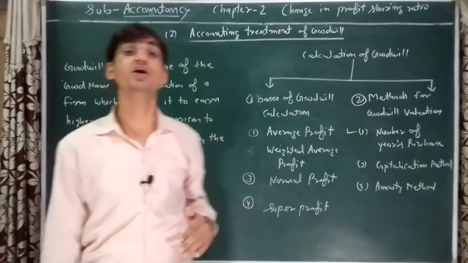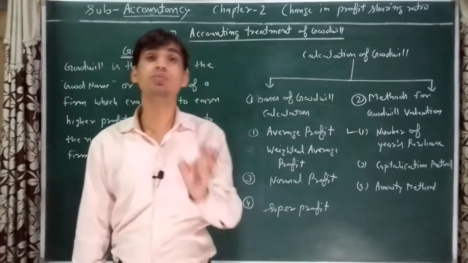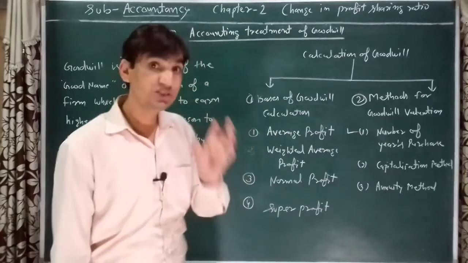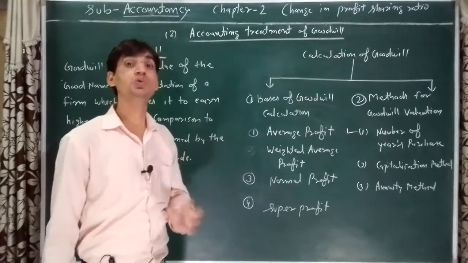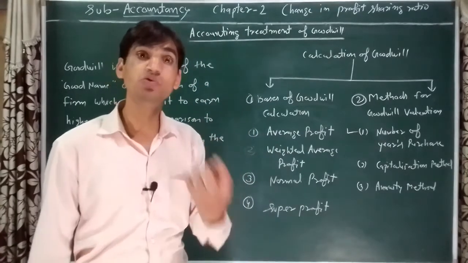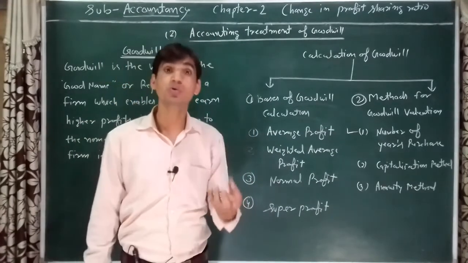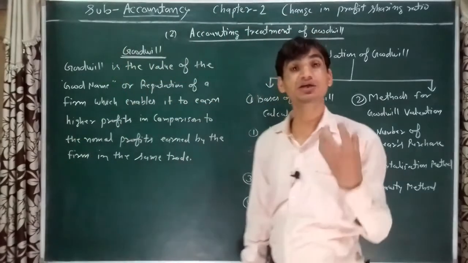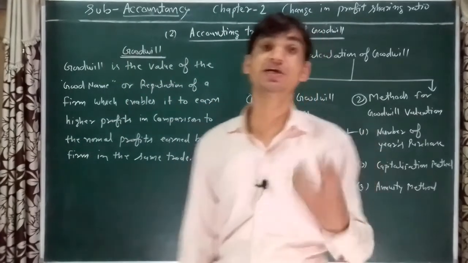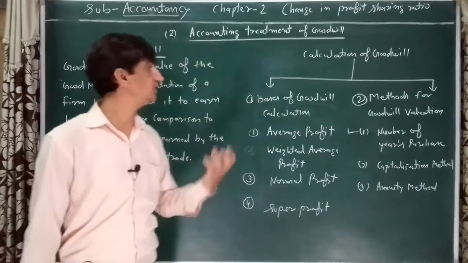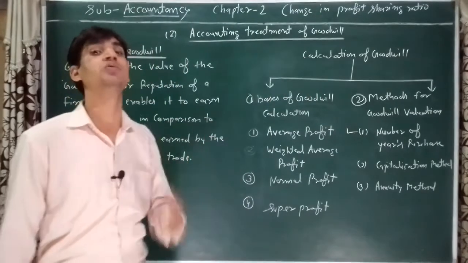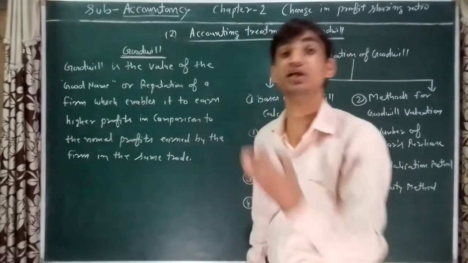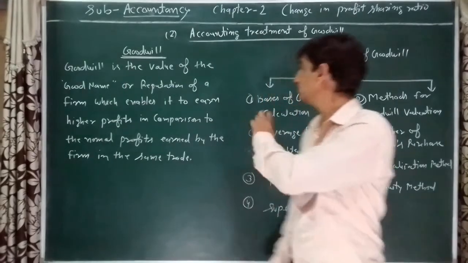This is the most important concept because first we need to calculate the value of goodwill. How the value of goodwill is decided in different situations, and how to value a particular organization's goodwill, we will discuss in this video.